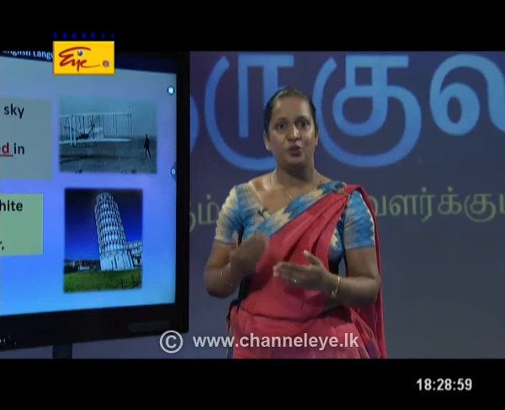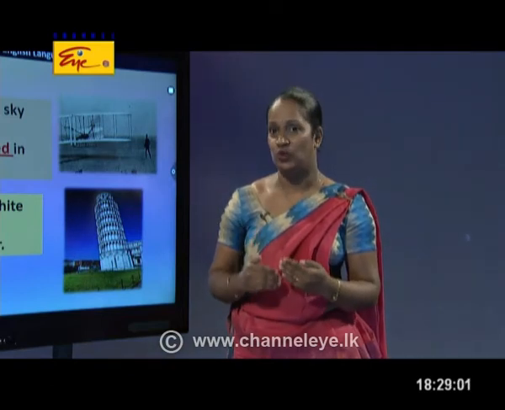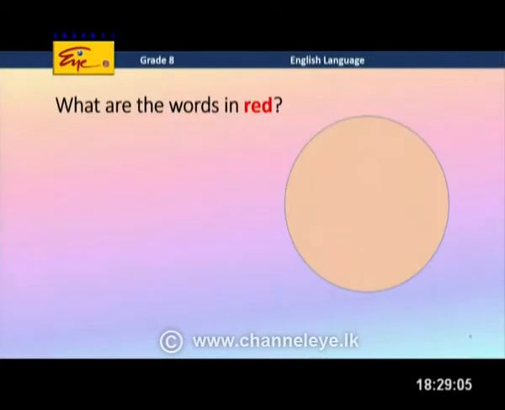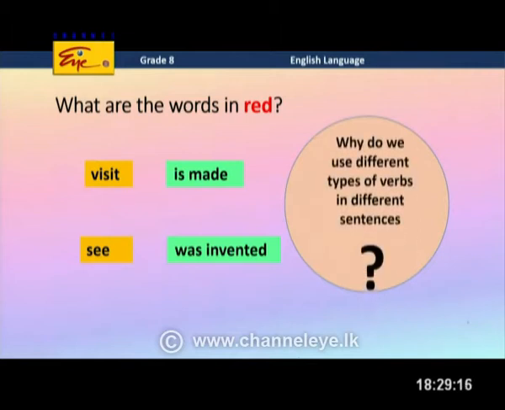Children, did you notice that I have highlighted some words in red? I think you can see them. Miss Chamari, can you read out the words which were highlighted? Okay. Visit, see, is made, was invented. Right. Visit, see, is made, was invented.